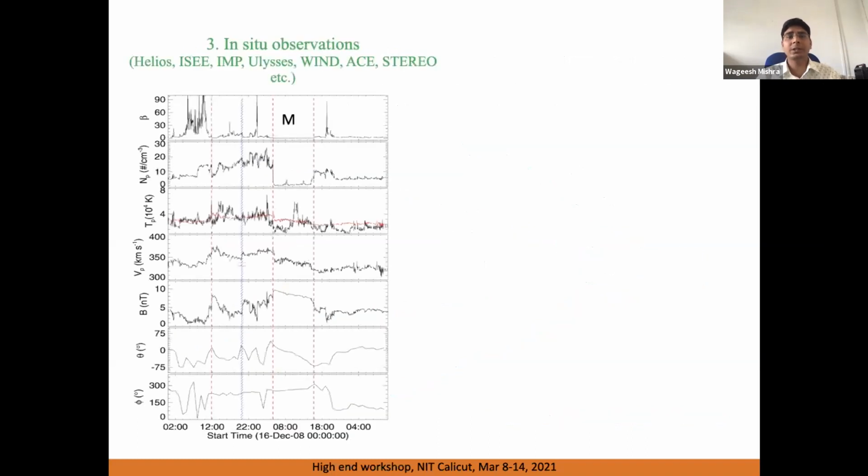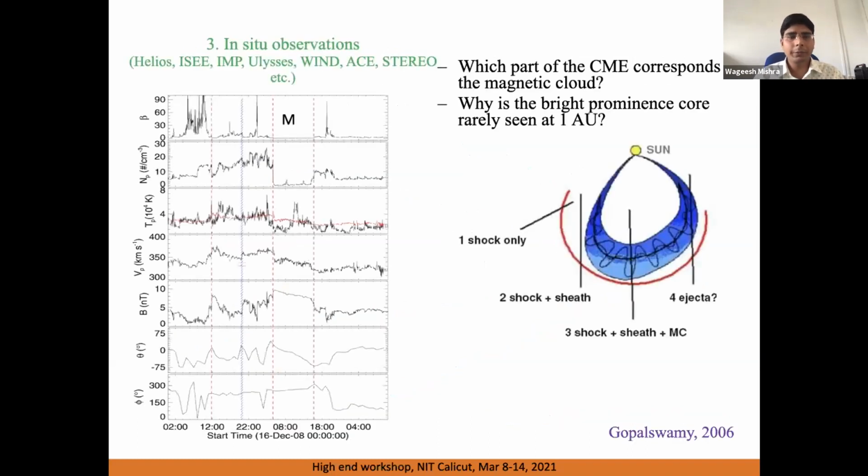Another set of observations is the in situ observations. If we have a spacecraft in the path of the CME, and proper detectors on that spacecraft, the plasma properties inside the CME, like magnetic field, density, temperature, and speed, can be easily measured. Problems arise when we have only one spacecraft, whether for remote observations or in situ observations. We will have only a localized picture of a large structure, which is the CME.